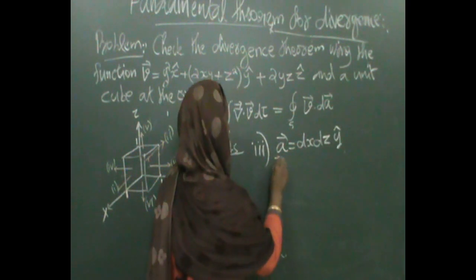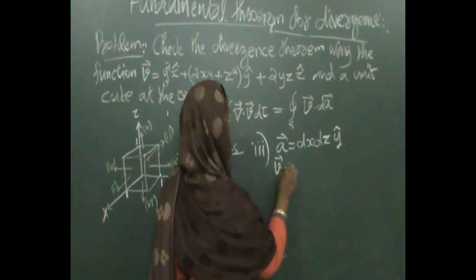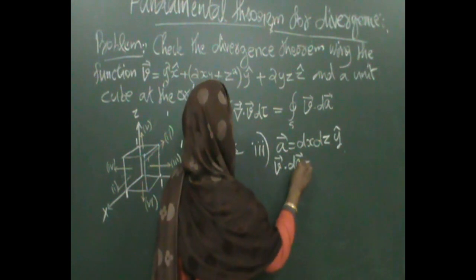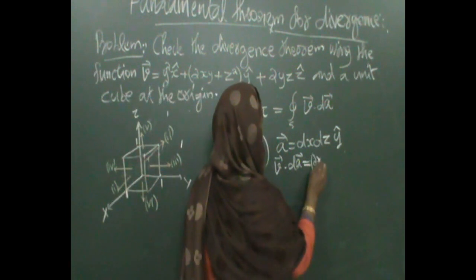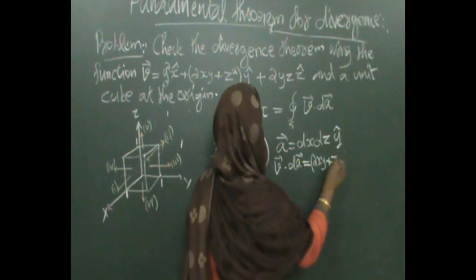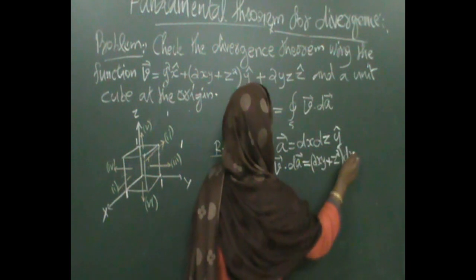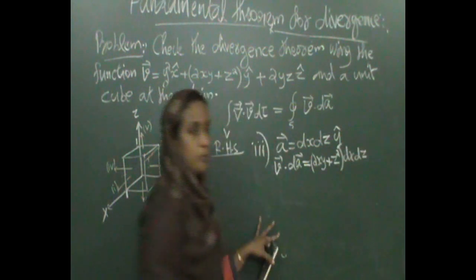Now v dot dA equals the y cap component, 2xy plus z square, dx dz.